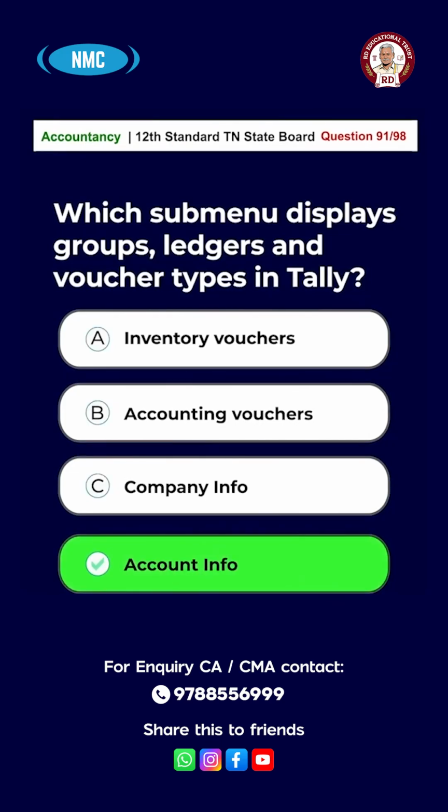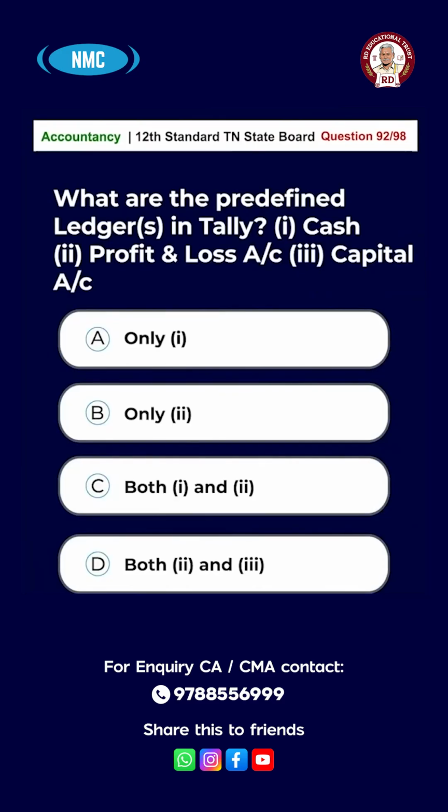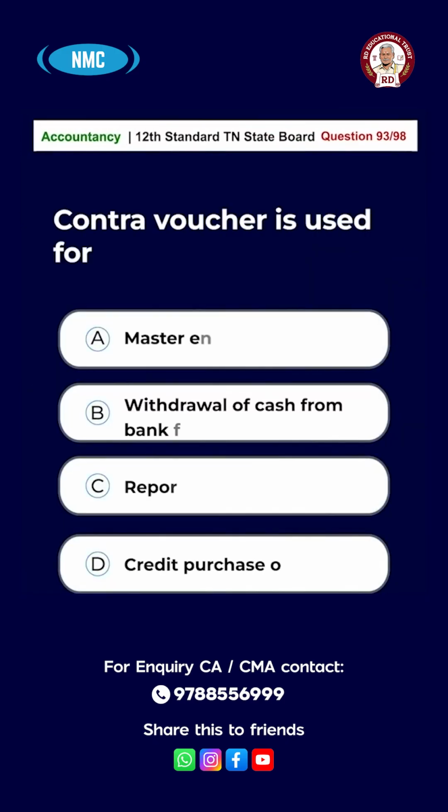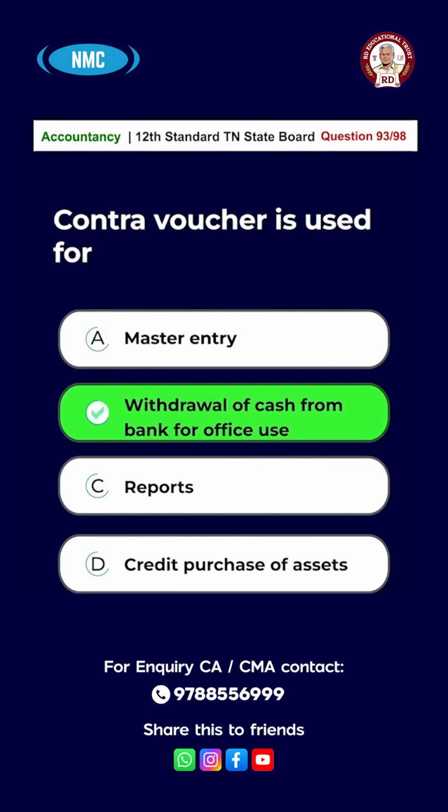Account info. Question number 92. What are the predefined ledgers in Tally? 1. Cash, 2. Profit and loss account, 3. Capital account. Options are A 1 only, B only 2, C both 1 and 2, D both 2 and 3. And the right answer is option C both 1 and 2. Question number 93. Contra voucher is used for option A. Master entry. Option B. Withdrawal of cash from bank for office use. Option C. Reports. Option D. Credit purchase of asset. The answer is option B. Withdrawal of cash from bank for office use.